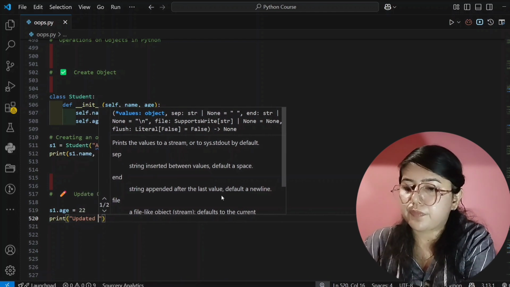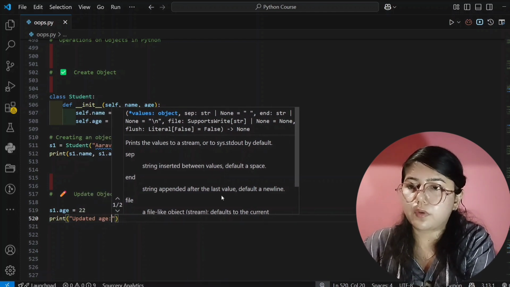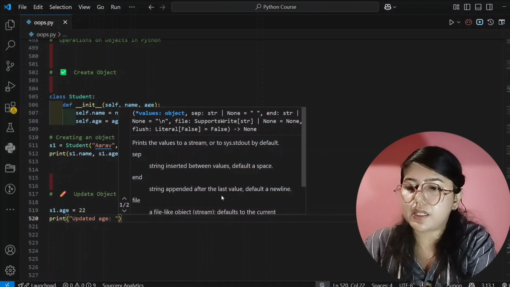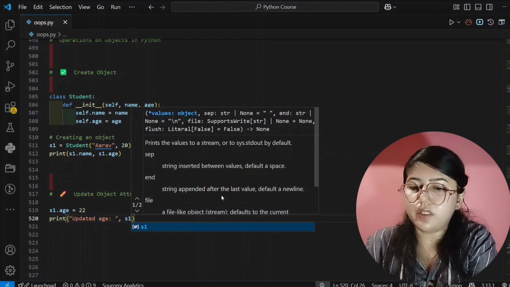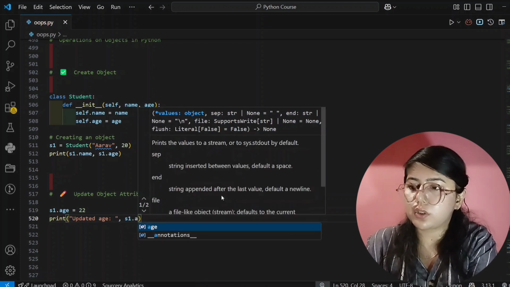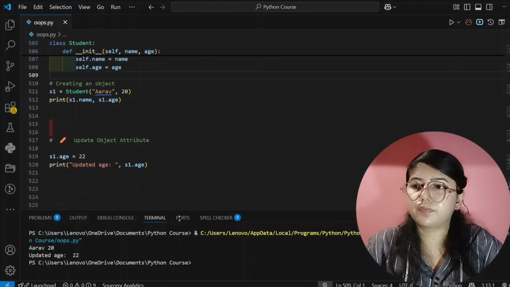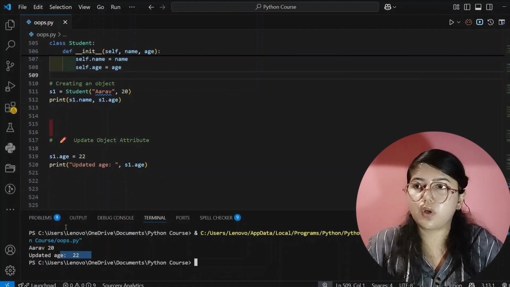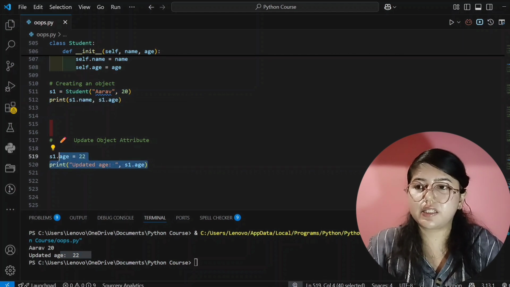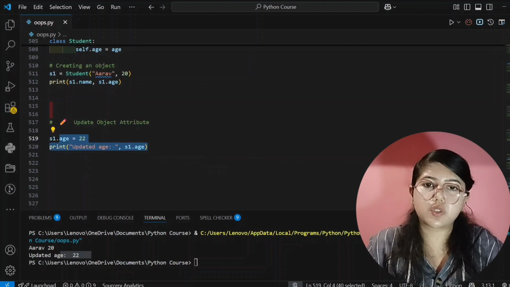Updated age. Here I will write s1, that is the object name, and dot age, and now I will run this code. See here, it's showing 22. First it was 20 and it is printing, and when I updated this, it is 22. So I hope you understood this part.